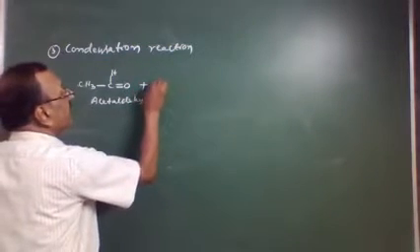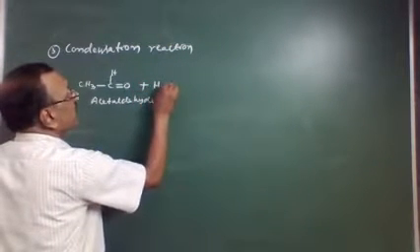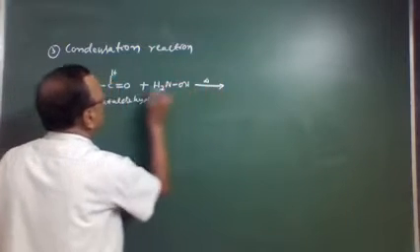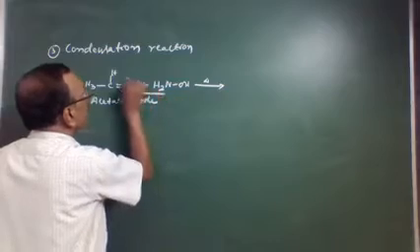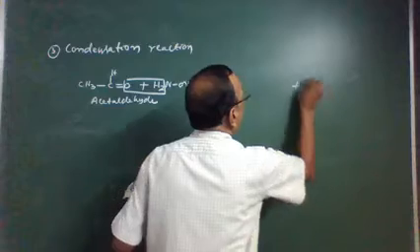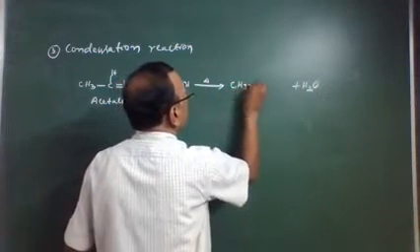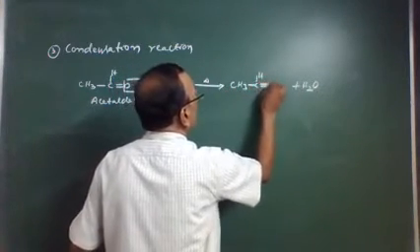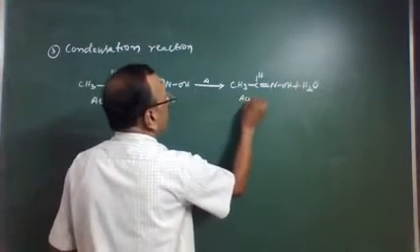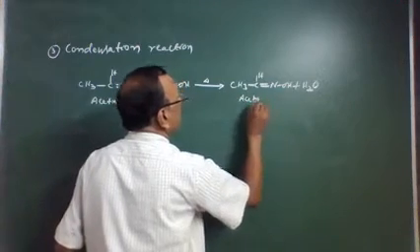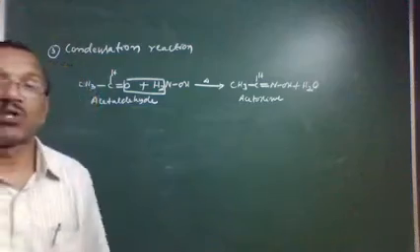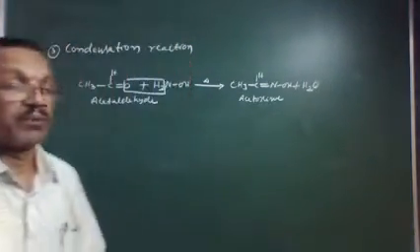Acetaldehyde, when heated with hydroxylamine, here H2O is removed and the product obtained is CH3CH double bond NOH, acetaldoxime. This is one of the major important reactions.